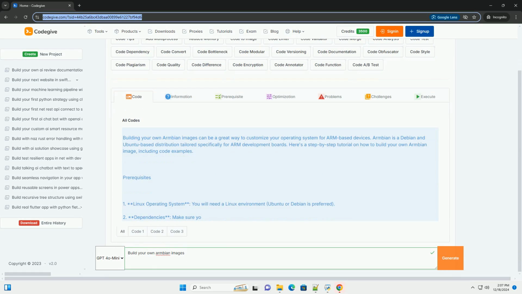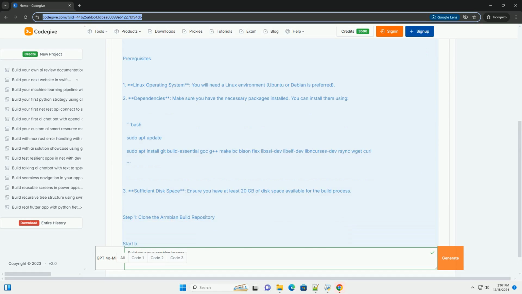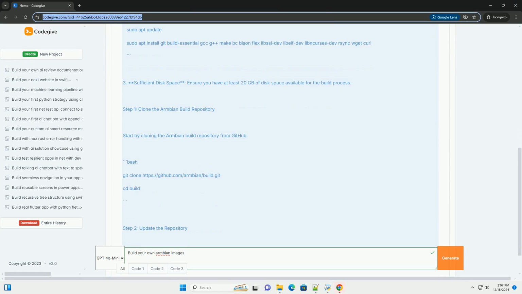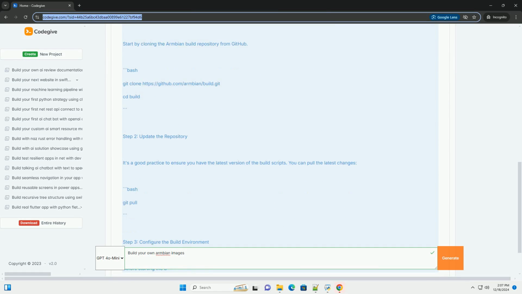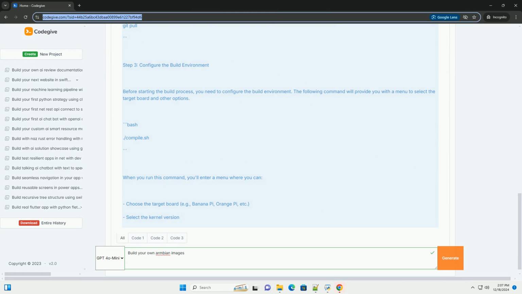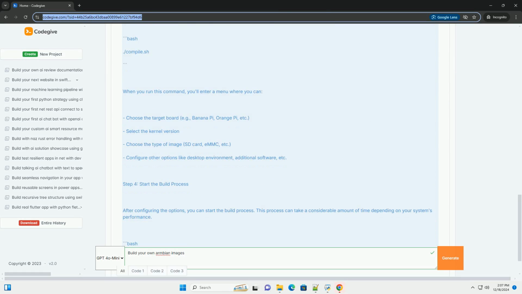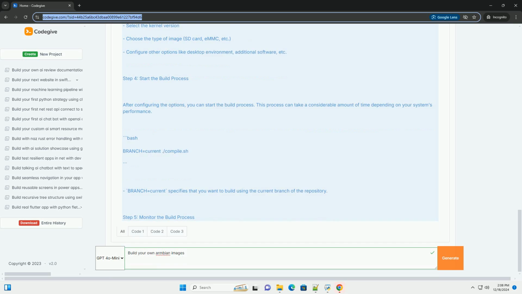Building your own Armbian images can be a great way to customize your operating system for ARM-based devices. Armbian is a Debian and Ubuntu-based distribution tailored specifically for ARM development boards. Here's a step-by-step tutorial on how to build your own Armbian image, including code examples.